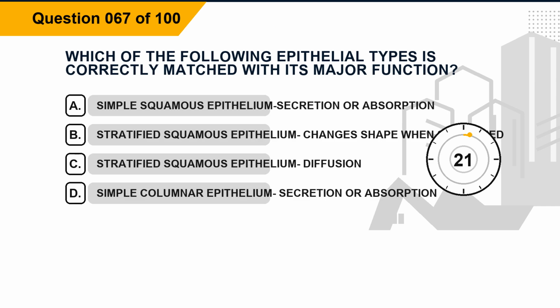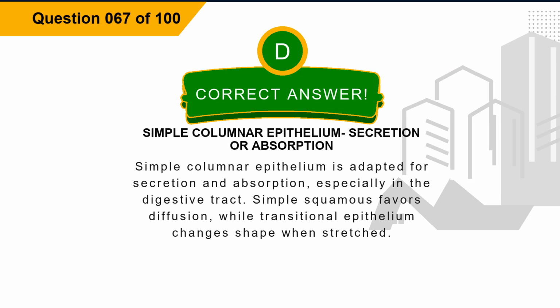Question 67. Which of the following epithelial types is correctly matched with its major function? Option A, simple squamous epithelium, secretion or absorption. Option B, stratified squamous epithelium, changes shape when stretched. Option C, stratified squamous epithelium, diffusion. Option D, simple columnar epithelium, secretion or absorption. The correct answer is option D, simple columnar epithelium, secretion or absorption. Explanation. Simple columnar epithelium is adapted for secretion and absorption, especially in the digestive tract. Simple squamous favors diffusion, while transitional epithelium changes shape when stretched.